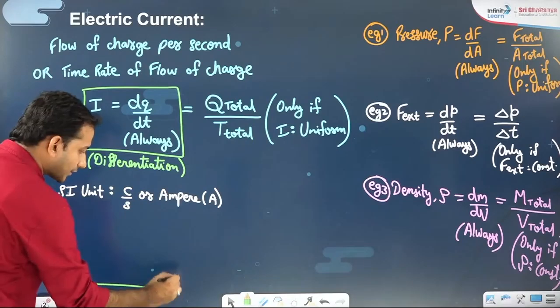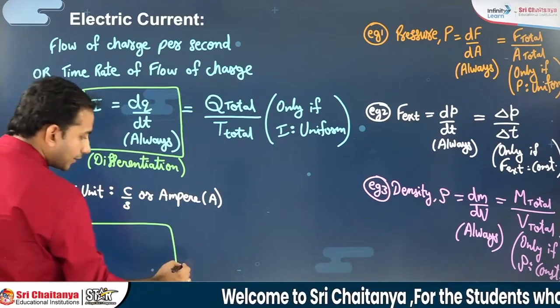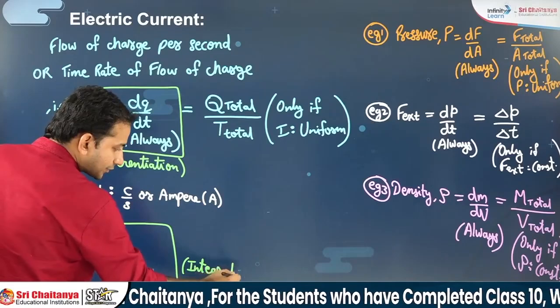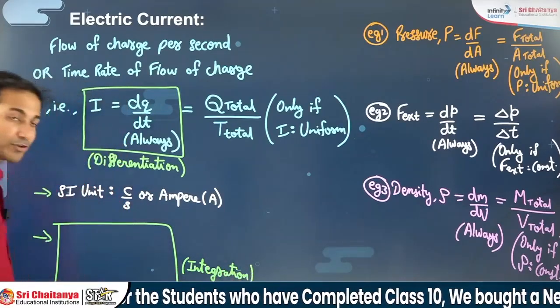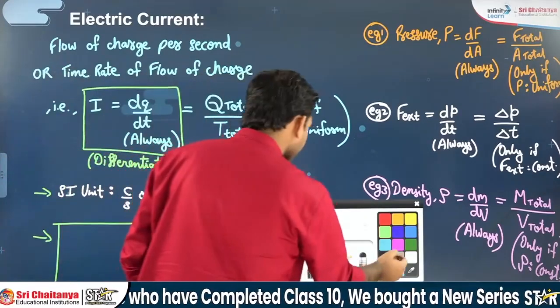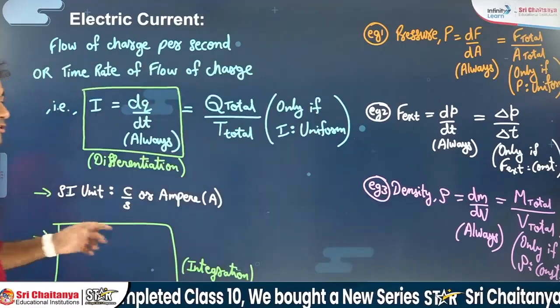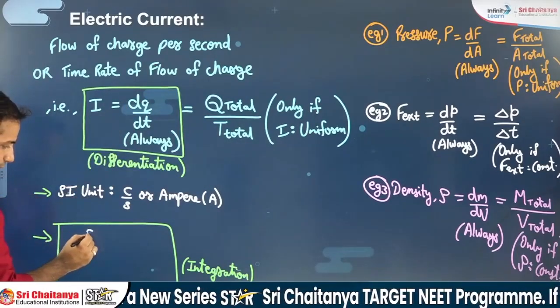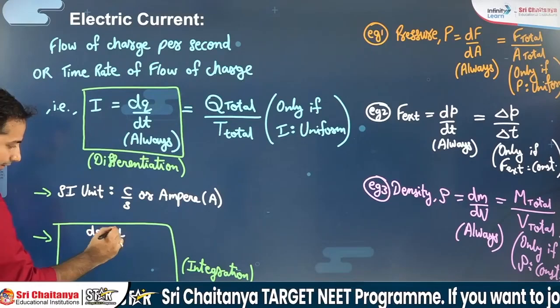So also you have to understand the integration based thing. See, differentiation and integration are opposite processes. So if you know the differentiation format, you must be knowing the integration format. That is, from here you will say dq will be equal to I dt.